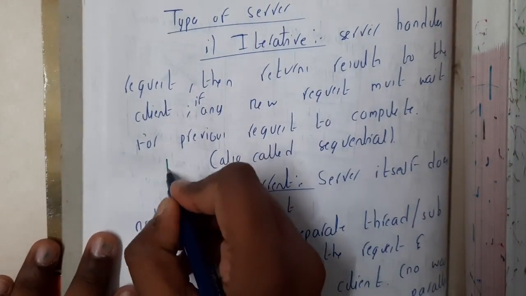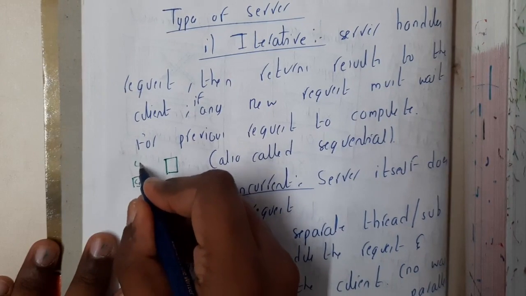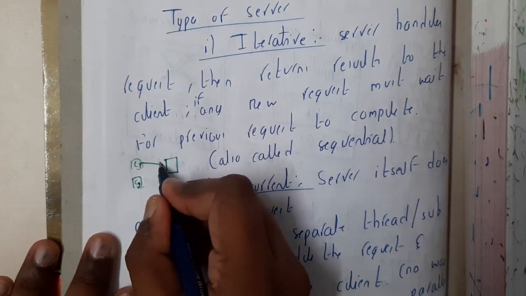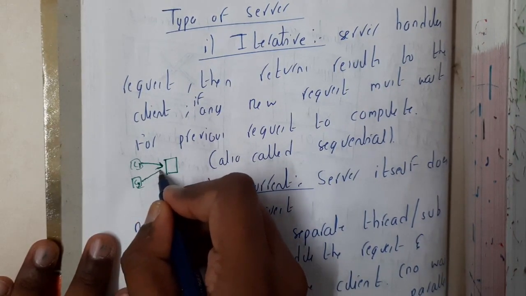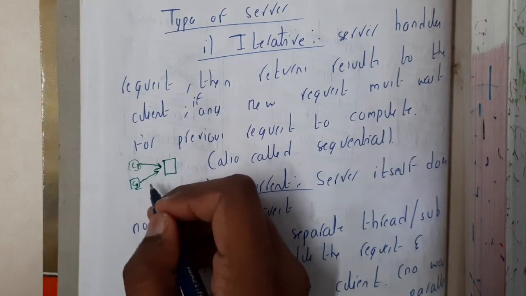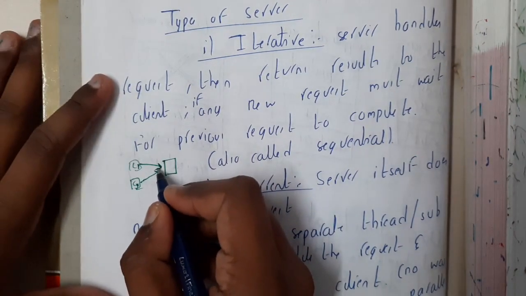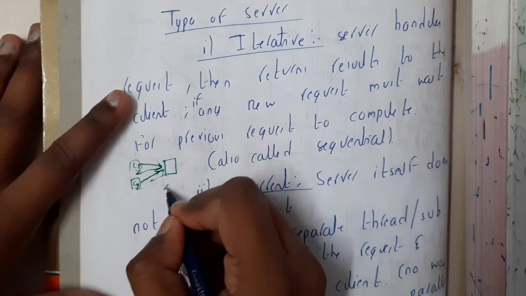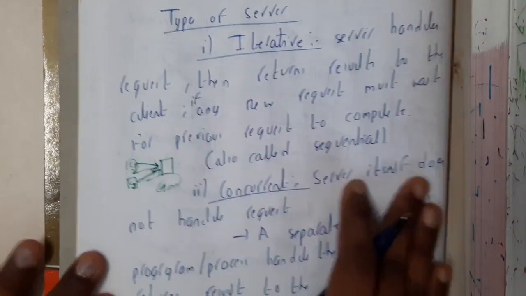Assume that this is your server and there are two clients, C1 and C2. Assume that C1 requested some data, and at the same time C2 requested. C1's request was not fulfilled even though C2 has requested. So C2 must wait until C1 completes, and once C1 completes, the processing of C2 will be done. In simple words, a queue structure or any kind of sequential approach is used here. That is iterative.